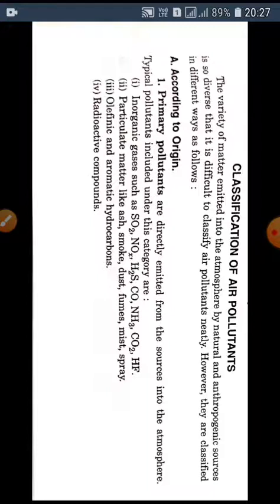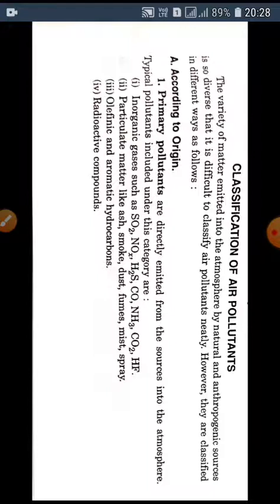For example, the typical pollutants which come under this category are, first and most important, inorganic gases such as sulfur dioxide, different oxides of nitrogen, hydrogen sulfide, carbon monoxide, ammonia, carbon dioxide, and hydrofluoric acid. The second type of primary pollutant is particulate matter, like ash, smoke, dust, fumes, mist, and spray.